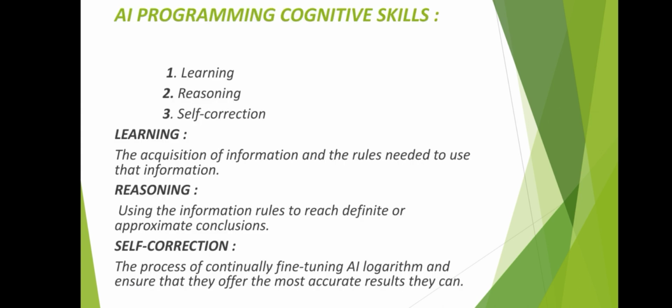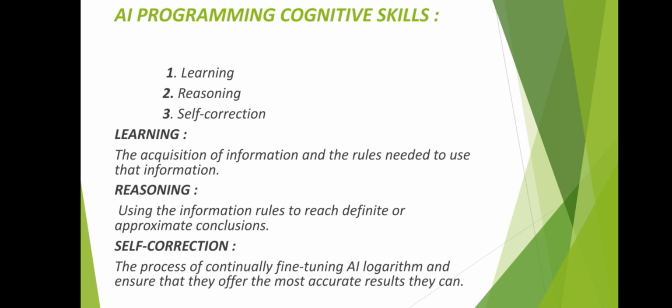Next, we move to AI programming cognitive skills. There are three skills: learning, reasoning, self-correction. Artificial intelligence emphasizes three cognitive skills that the human brain possesses to one degree or another. We define this in the context of AI as learning, the acquisition of information and the rules needed to use that information.